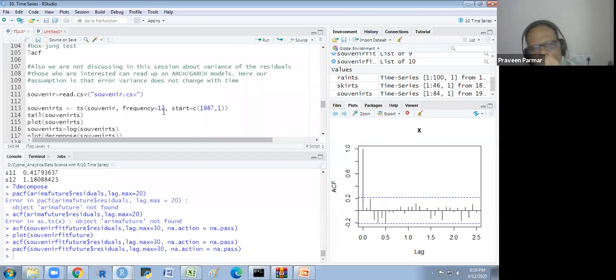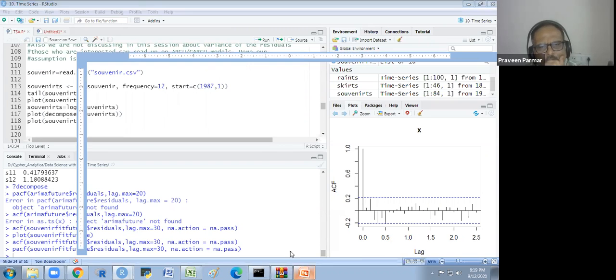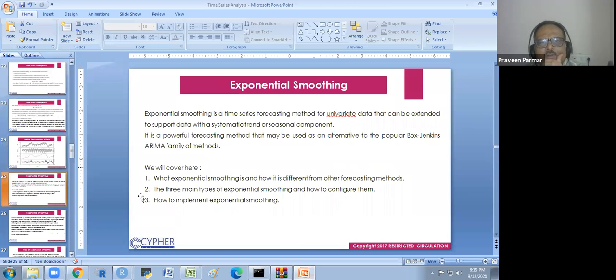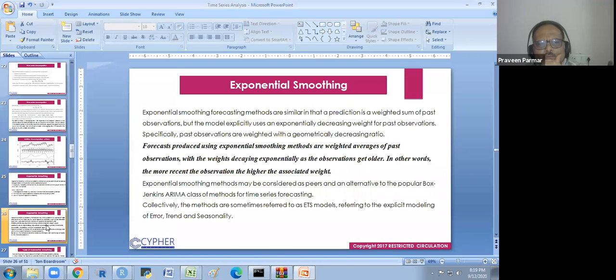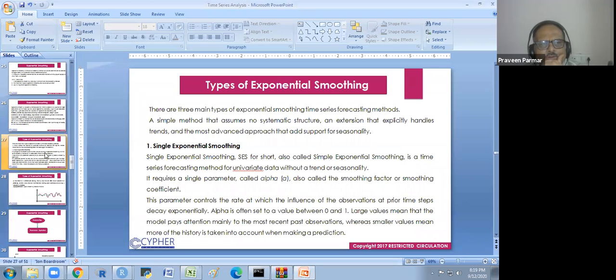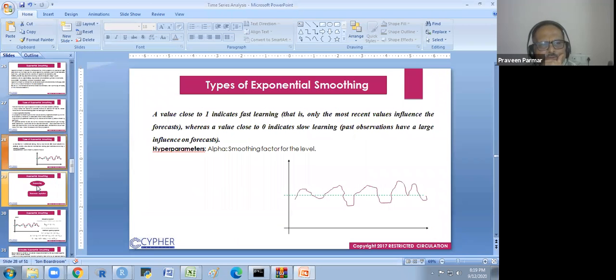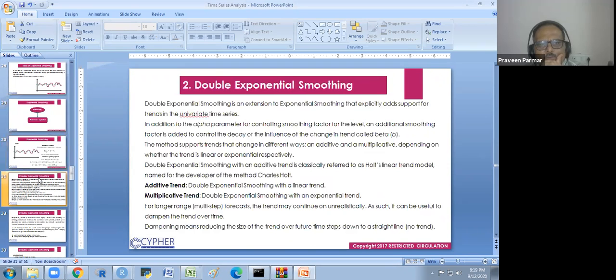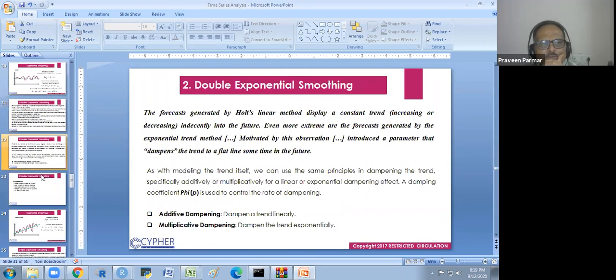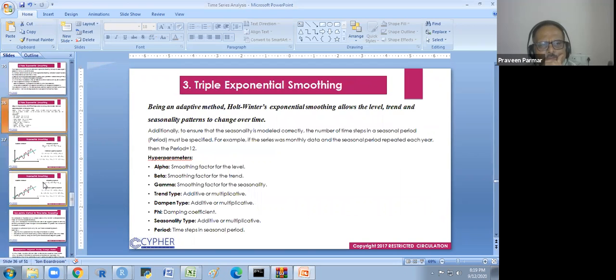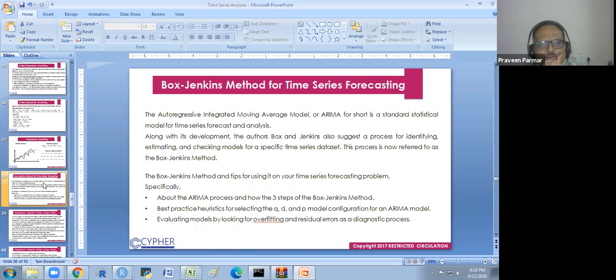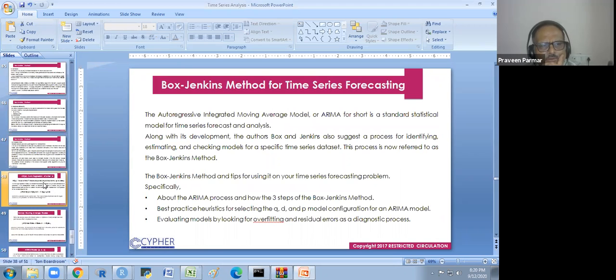So 1 or 2 things remain, I think. First I see what remains in the exponential smoothing. I have explained everything. I have shared this PPT also. There are so many things I have written there, and this we have completed. This we have completed. Double we have completed. Okay, it is Box Jenkins. It will be there.